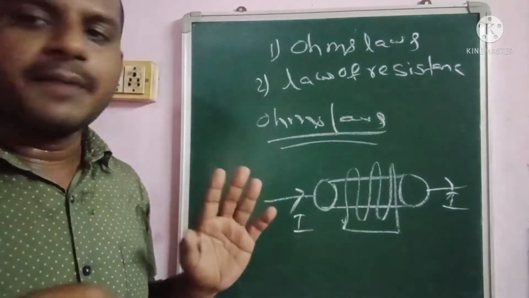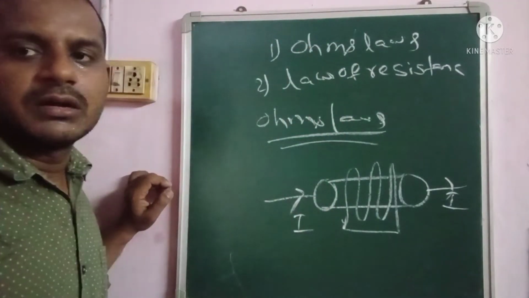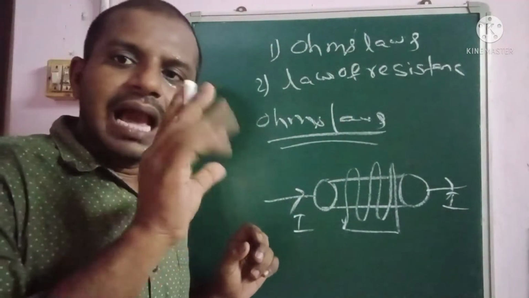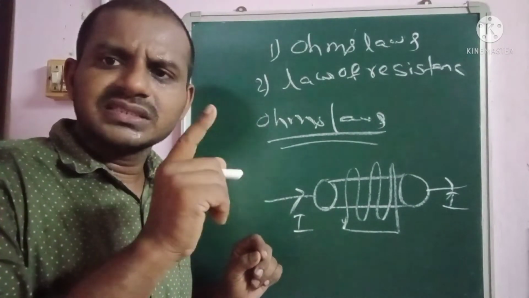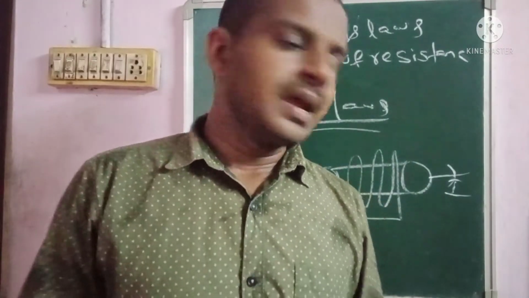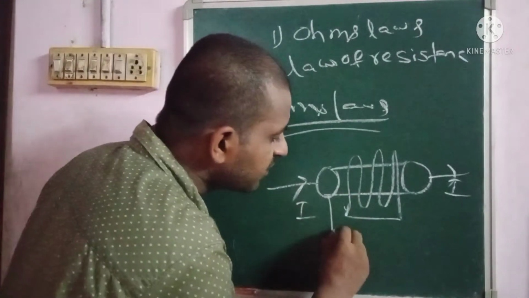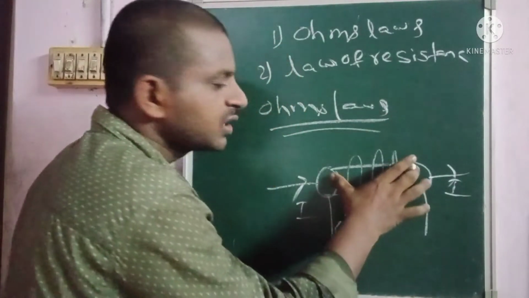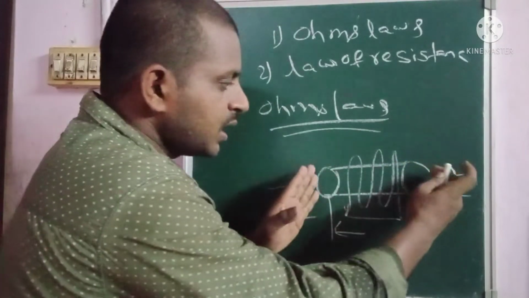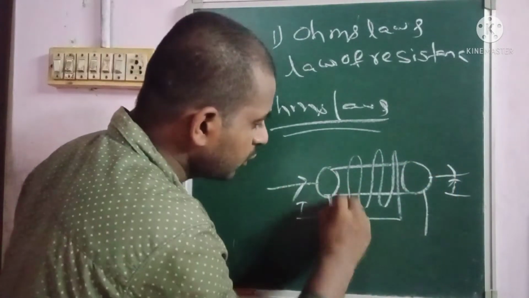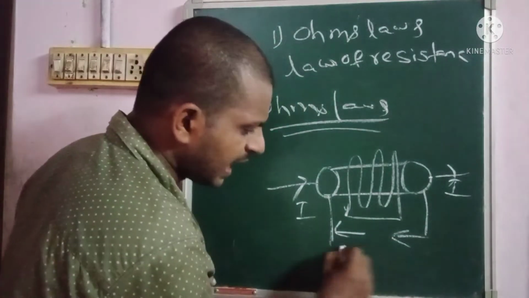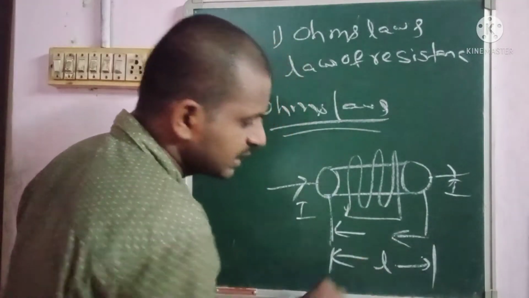So coming to Ohm's law, at constant temperature, which is very important. At constant temperature, the current is directly proportional to the potential difference across the conductor. This is the total conductor, and the total length of the conductor is given as L.